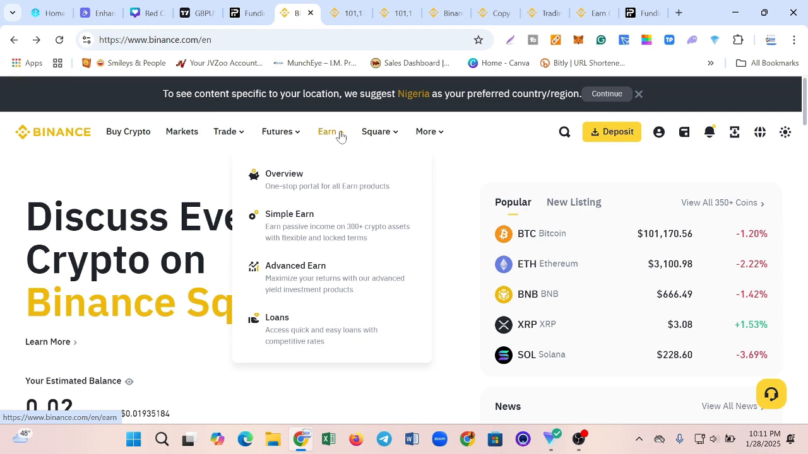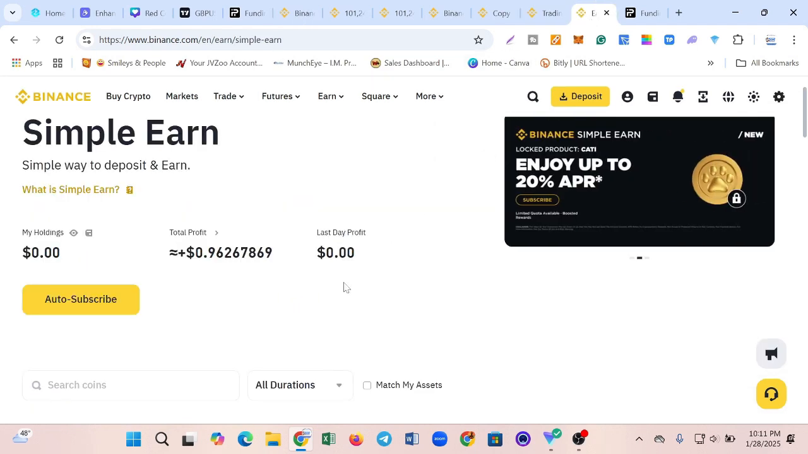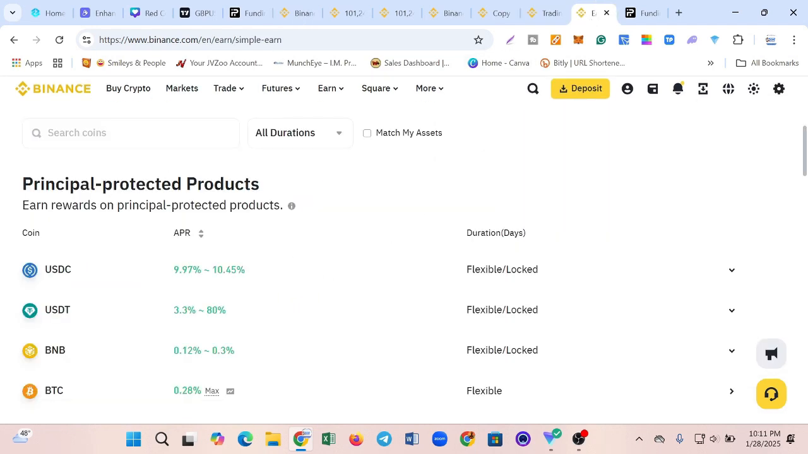Now guys, we're using the desktop to show you how to do this, but the same thing is applicable if you're going to be using a mobile device. Just click on Go to Earn even on your mobile device. Then you scroll down to where it says Simple Earn. We click on this Simple Earn, and it brings you here. What you're going to be seeing here is that we have 2 different ways we can actually earn through Binance Earn. We have the flexible and the locked.